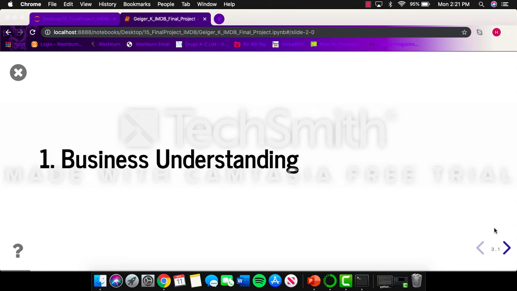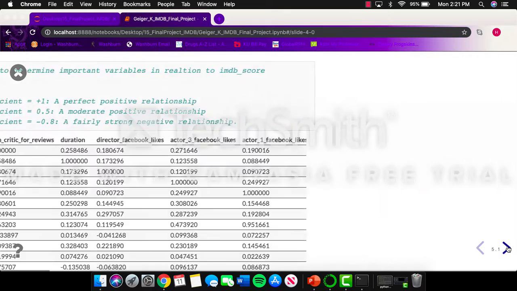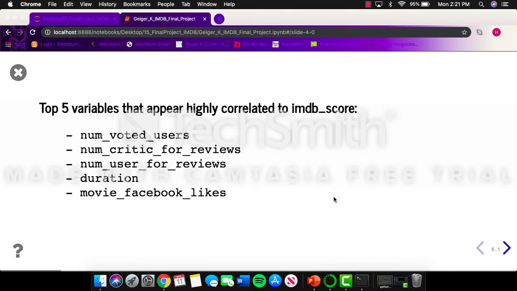So the first part of the project was business understanding. To start out with, I did correlation analysis to determine which variables were highly significant to the IMDb score, which again in this case was being used to predict movie success. So after doing a quick correlation analysis, the top 5 variables that were highly correlated were number of voted users, number of critic reviews, number of user reviews, the duration of the movie, and the number of Facebook likes.